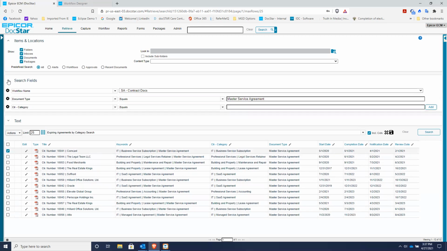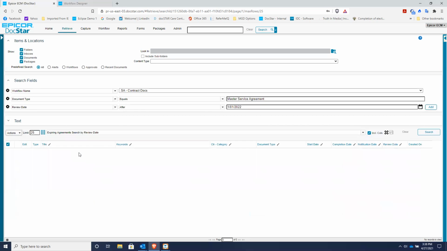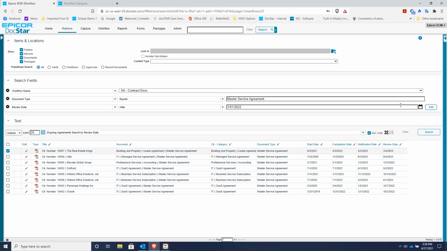And notice that in this search here, I've got it set up so that we're looking at everything, but I could narrow this down if I wanted to a lesser amount. If I ran this search again here, we could do it by review date. See, and then we could choose a different date if we wanted to. So you could do date range searches and other things like that to find exactly what you're looking for. But the sorting makes it easy to find just the things that you need to concentrate on in the near term.